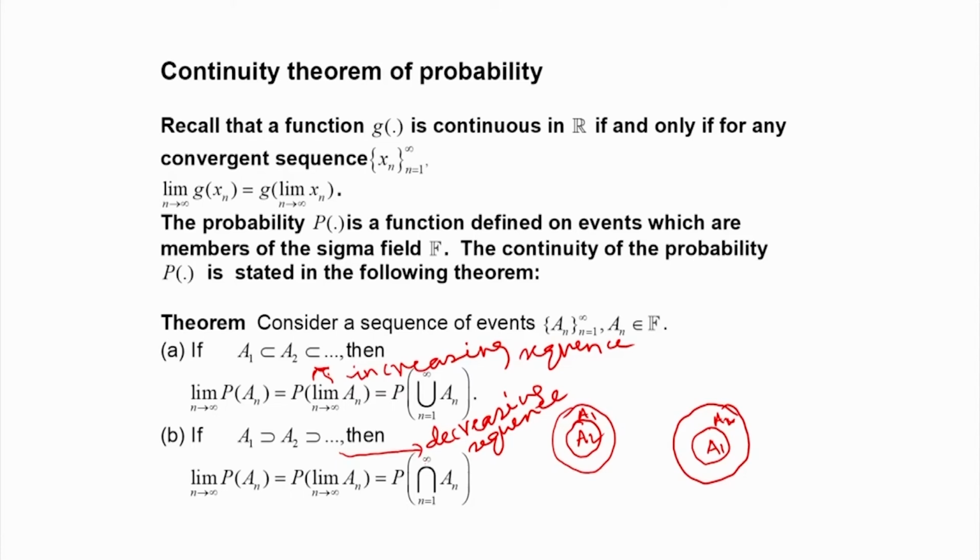We will try to prove this. Essentially, it says that the probability at the limiting point is the same as the limit of the probability. So, probability satisfies the continuity notion of a function.